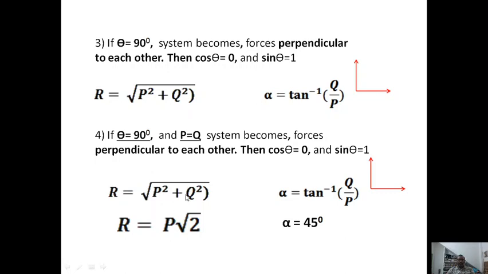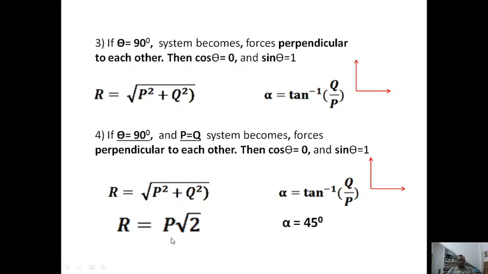Therefore, R is equal to root of p square plus q square, but p is equal to q, therefore p square plus p square. Then taking p square common, we get 2, right? And taking p out of the root, p square comes out as p from the root, and root 2 remains, and we know that value is 1.414.